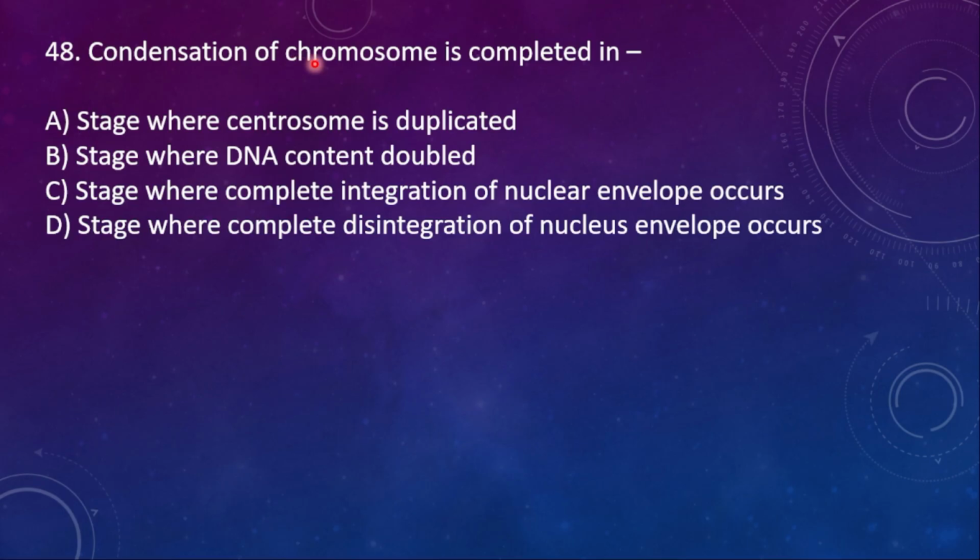48th, condensation of chromosome is completed in A. Stage where chromosome is duplicated, B. Stage where DNA content doubled, C. Stage where complete disintegration of nuclear envelope occurs, D. Stage where complete disintegration of nuclear envelope occurs. So here the right option is D.